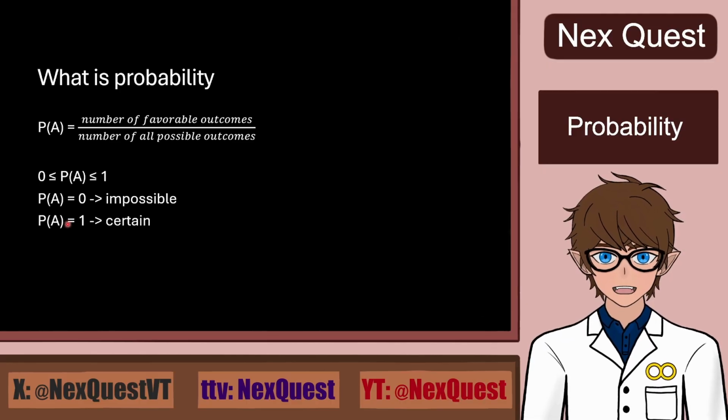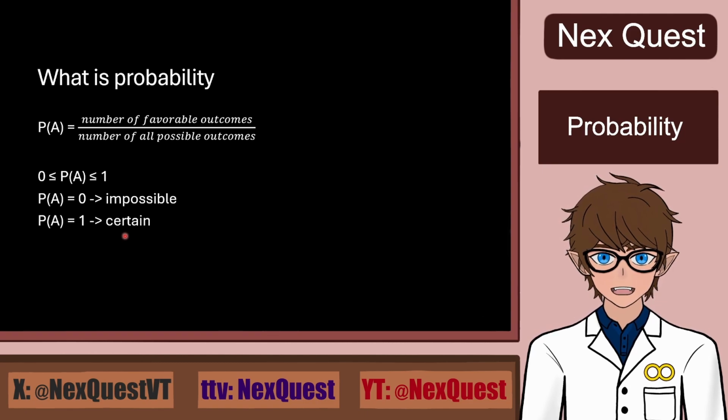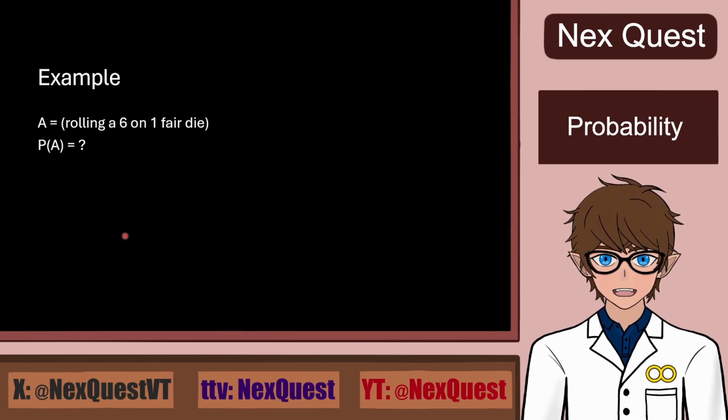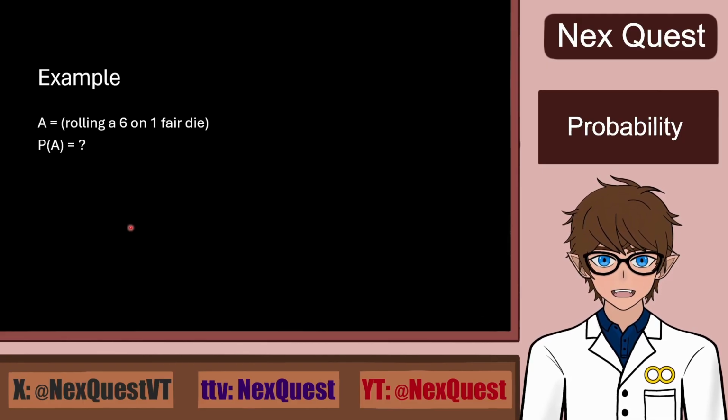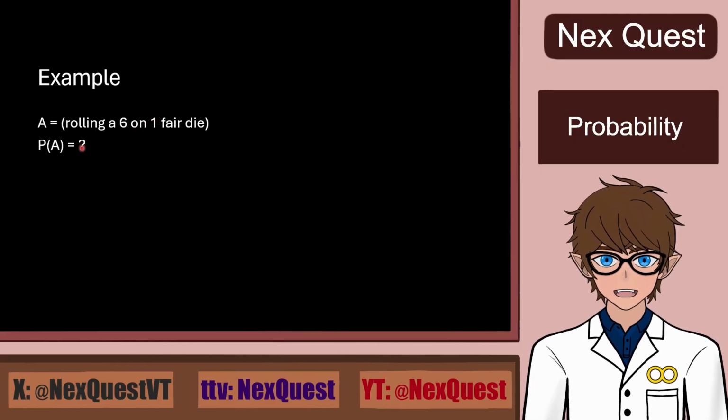And second, if the probability is 1, it will certainly occur. There is basically no way it cannot occur unless you don't conduct the experiment, more on which again later. So for our example, let's label the event A as rolling a 6 on a fair 6-sided die and solve for the probability of it.